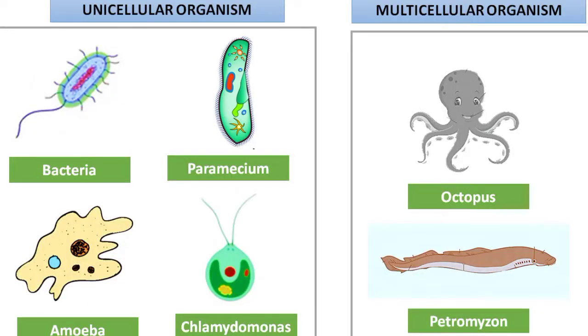When we study the cell, there are two types of organisms. First is the unicellular organism and second is the multicellular organism. In a unicellular organism, the body is made up of only one cell, for example amoeba, paramecium, and many bacteria. Second are multicellular organisms, in which different types of cells perform specific functions and constitute the body, meaning more than one cell works in the body. Human beings, plants, animals and many others are multicellular organisms.